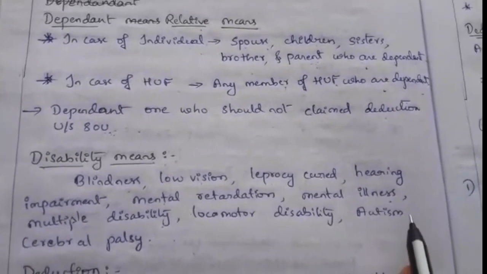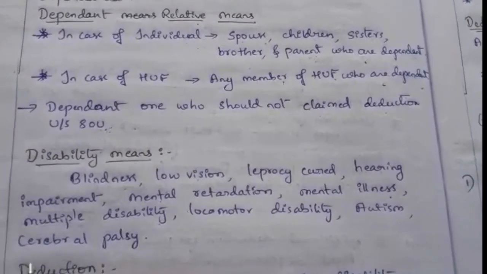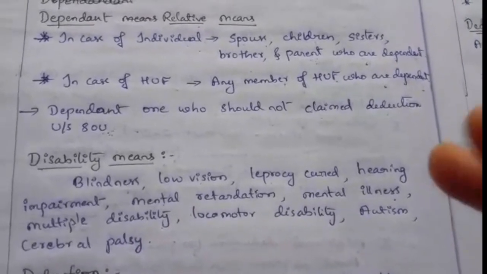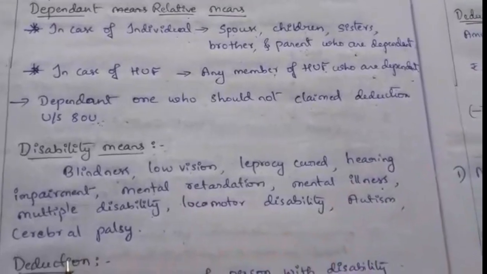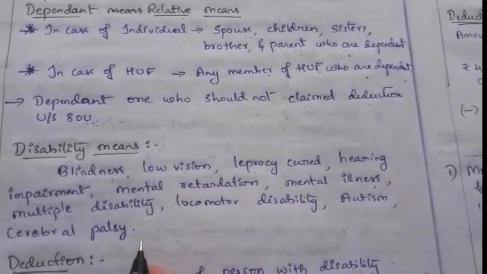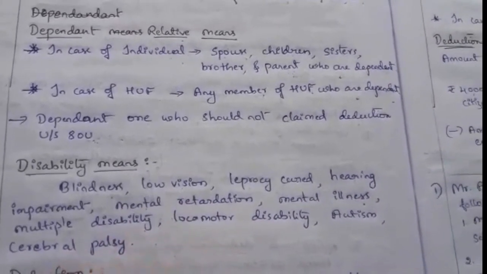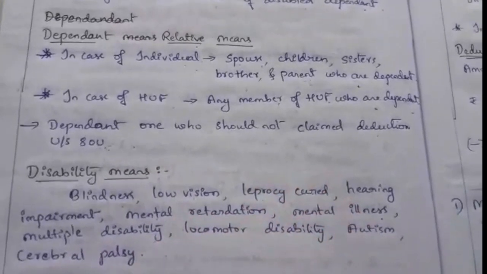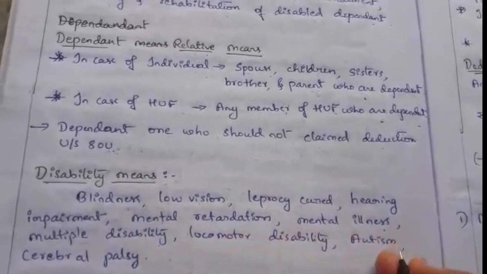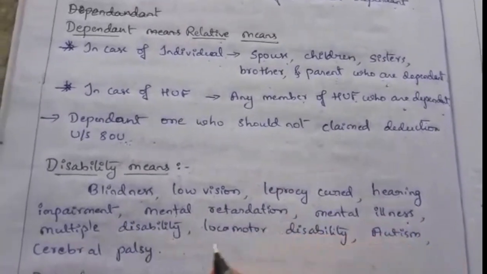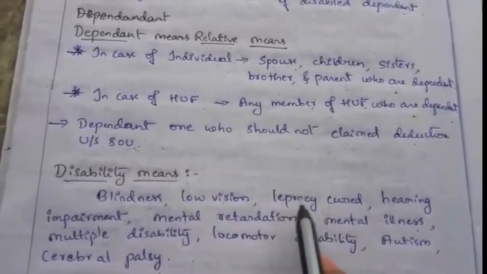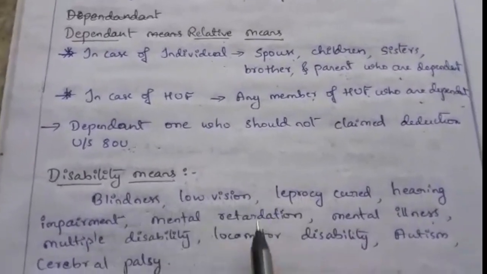Next, autism means some people have difficulty in social interaction, so that is autism. Cerebral palsy is a brain injury which causes weakness in the body, affecting the movement of any part of the body, so that is cerebral palsy. Any disability under this we can take as a disability.